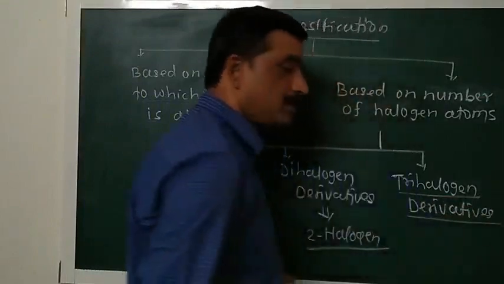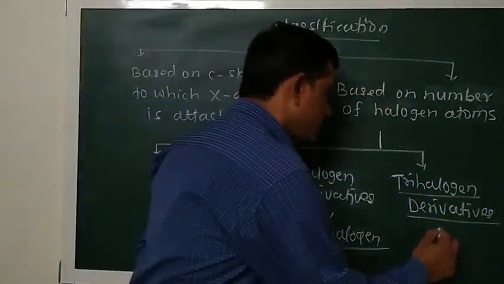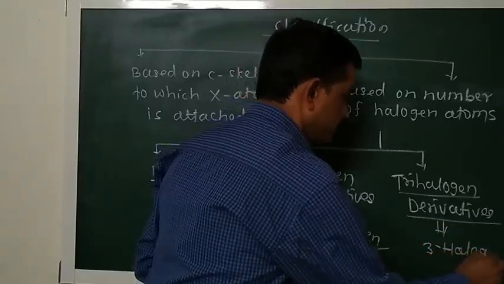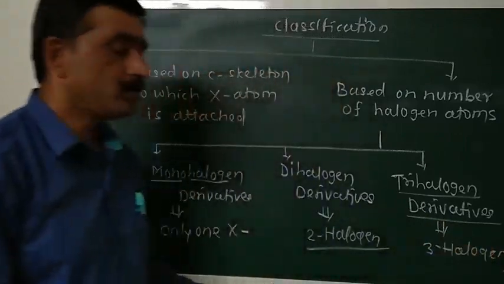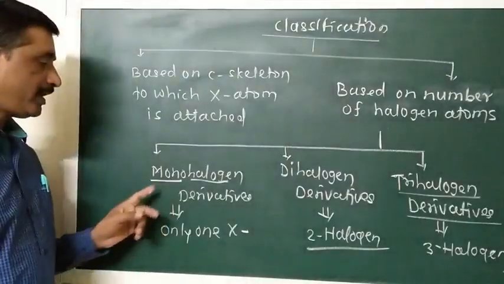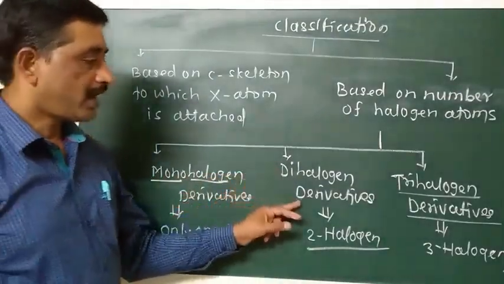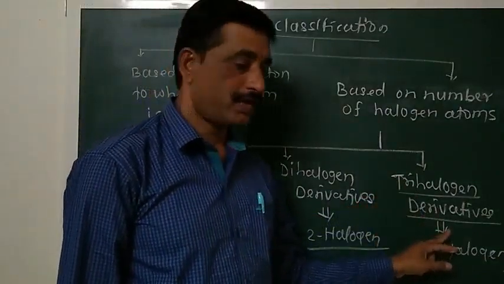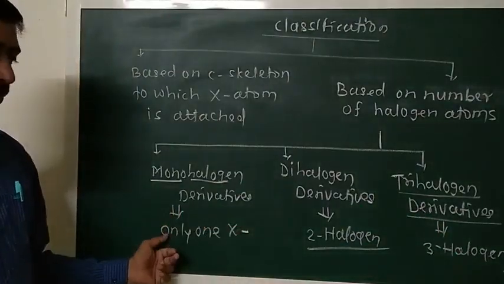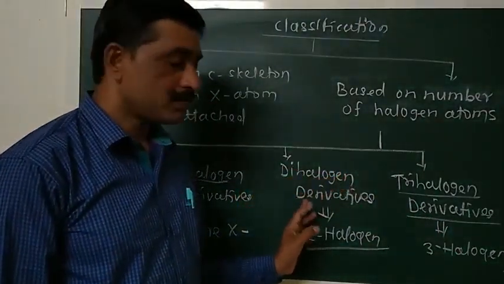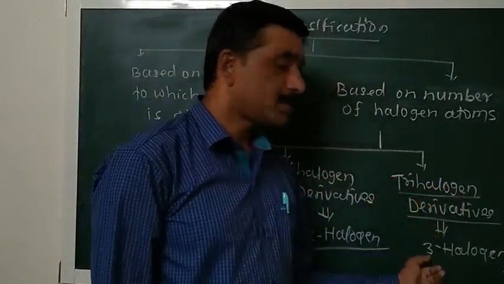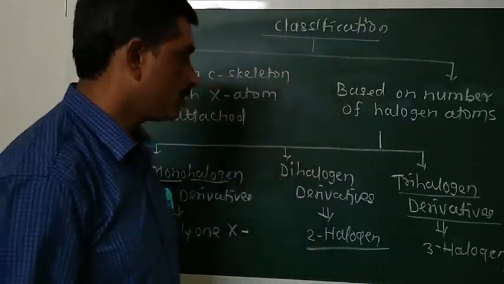Trihalogen derivatives. Tri means three. This molecule contains three halogen atoms. So on the basis of number of halogen atoms present in the molecule of halogen derivative compound, they are classified as monohalogen derivatives, dihalogen derivatives, and trihalogen derivatives. Monohalogen derivative contains only one halogen atom in their molecule. Dihalogen derivative contains two halogen atoms in their molecules. Trihalogen derivative contains three halogen atoms in their molecule.